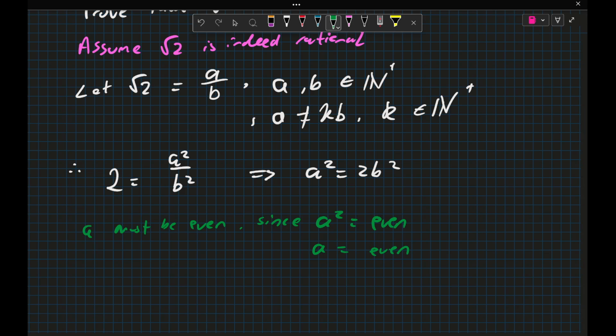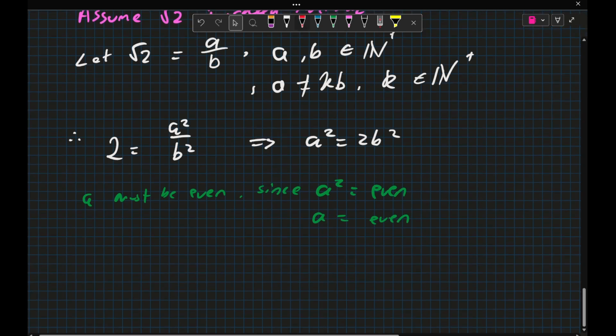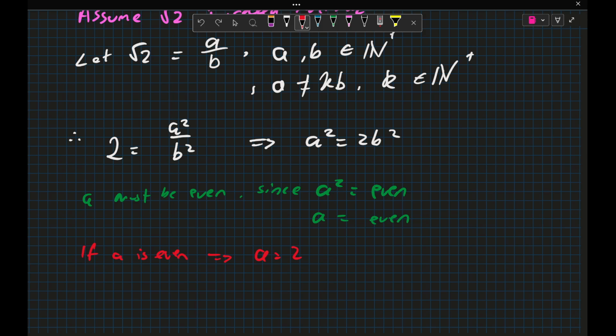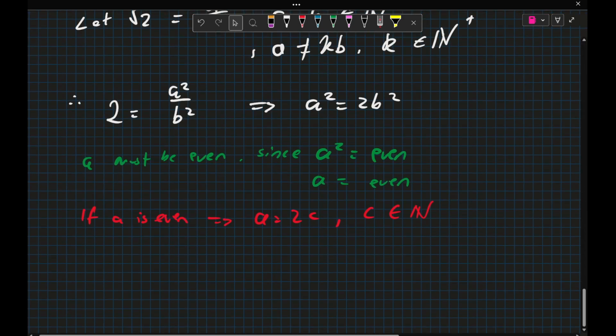Cool. So we've deduced one thing. If a is even, that directly implies that a is equal to 2 times k. Actually, no, I'll use a different letter. So 2 times c, where again, c is a positive number and cannot possibly be a multiple of b. It is a multiple of a because we're transforming a, but it can't be, say, a multiple of b. But we're going to show that it is.